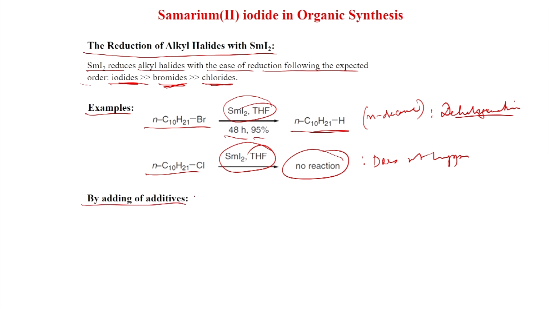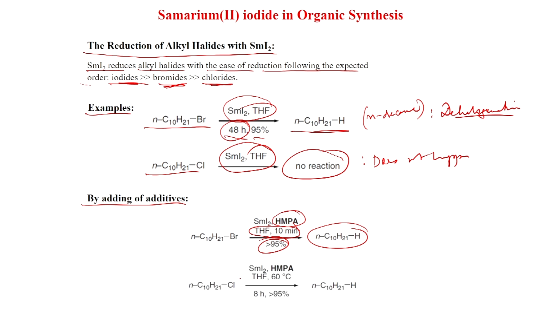By adding additives, you can also put an additive like HMPA, hexamethylphosphoramide, and with this one the reactivity is increased, and only 10 minutes, earlier it took 48 hours, now only 10 minutes you get this product, decane, in greater than 95%.